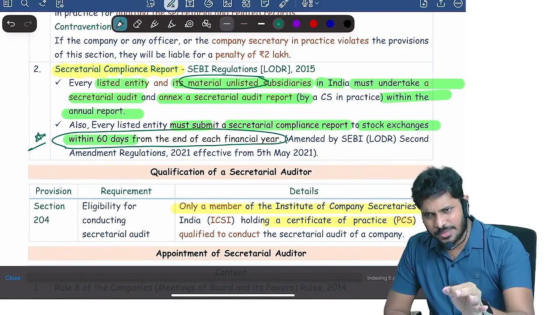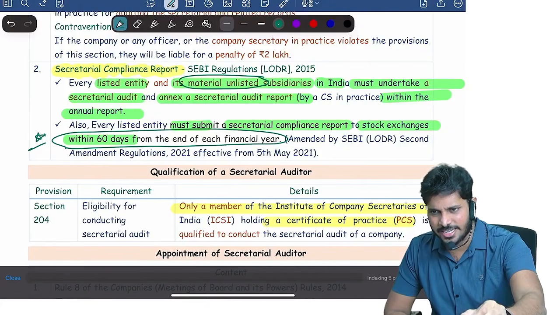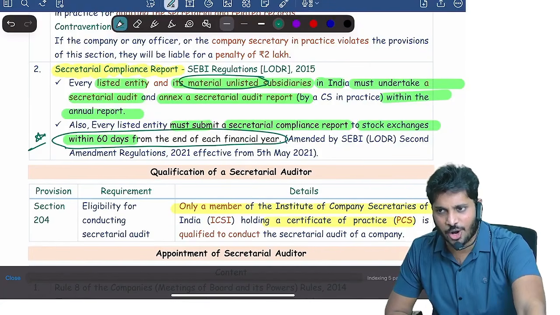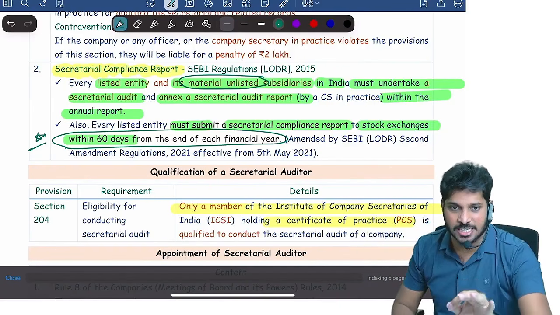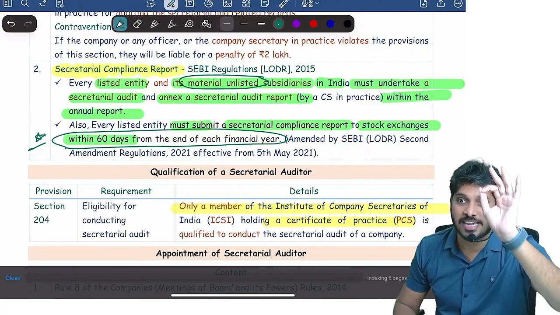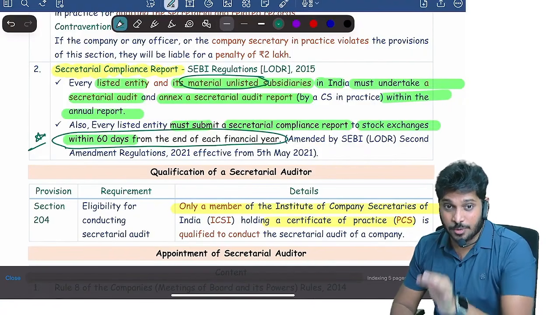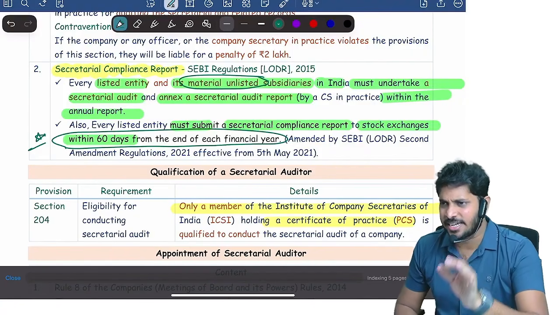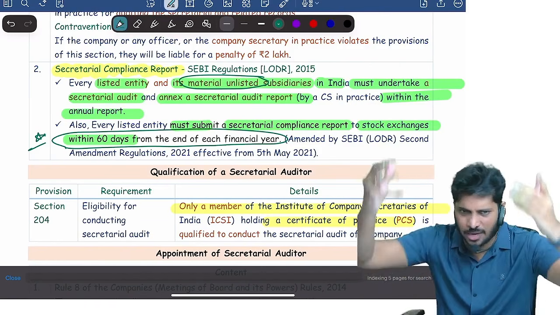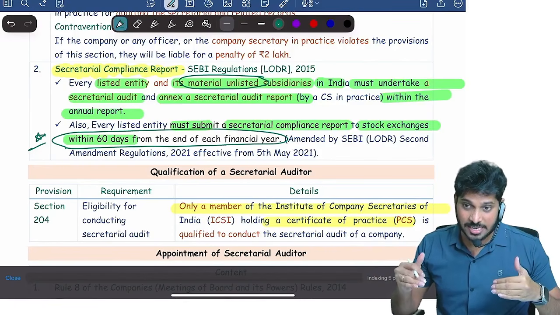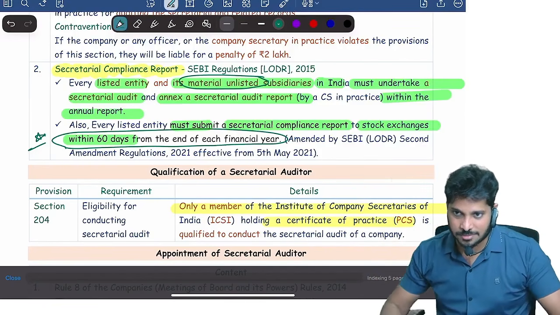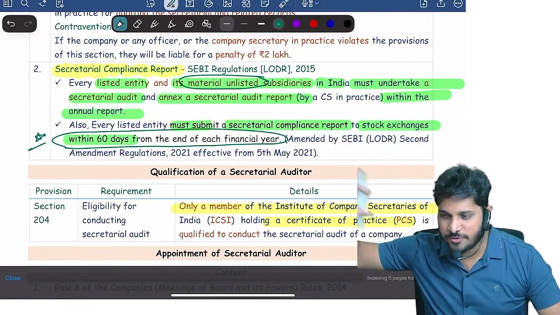See, these companies are liable for secretarial audit, and they have to give the secretarial audit report. Further, they should also give the secretarial compliance report within 60 days from the end of the financial year to stock exchanges. Secretarial compliance report is submitted to stock exchanges. Secretarial audit report will be submitted to stock exchange, ROC, everybody. That's an open document, whereas secretarial compliance report is a private document. Able to understand? You don't have to learn all this in depth.